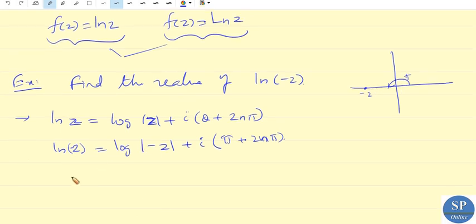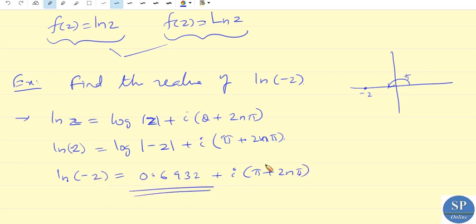So ln of minus 2 is equal to log mod minus 2, which is log mod 2, that is log 2, that is 0.6932. We obtain this from a calculator, plus i into pi plus 2n pi. So this is the value of log minus 2.